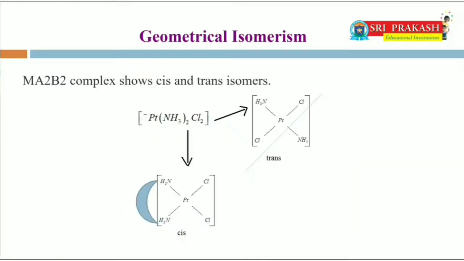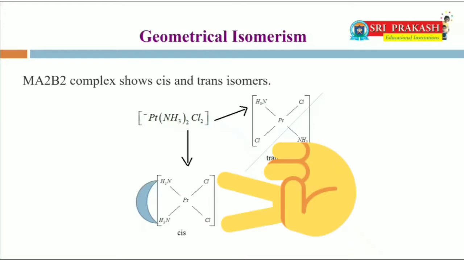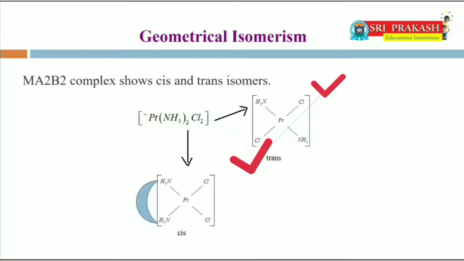MA2B2 model or MX2L2 model, where X and L, that means A and B, are unidentate ligands. The two ligands A could either be adjacent to each other in a cis isomer or opposite to each other to form a trans isomer. In [Pt(NH3)2Cl2], if both the chlorines are adjacent to each other, then that isomer is known as cis isomer. If both the chlorines are present opposite to each other, that is trans isomer.